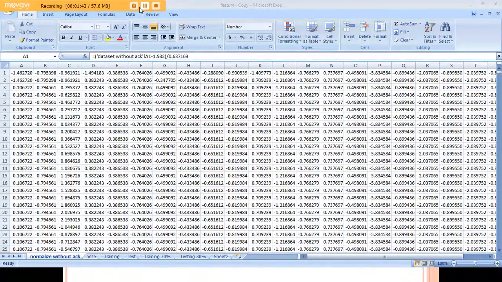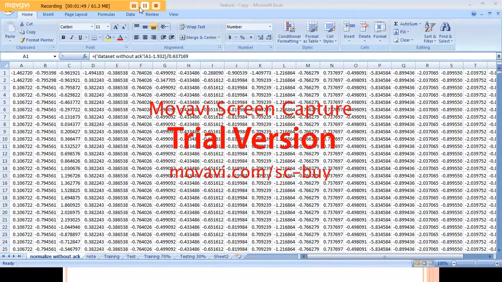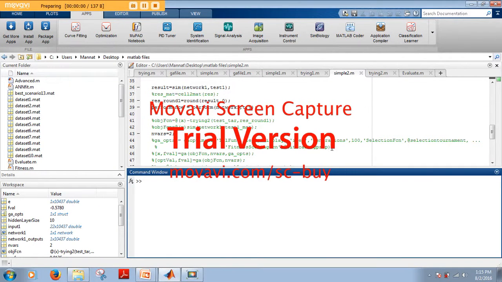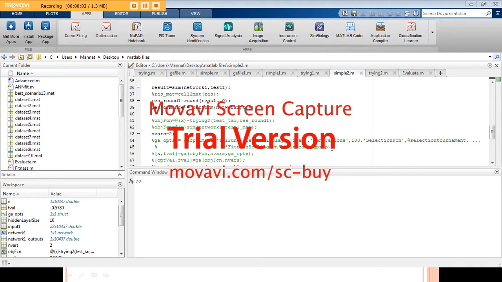After getting the trace file, we create a dataset. We normalize the dataset because some values would be hexadecimal, some would be integer, some would be alphabetic. So we normalize them, and it comes like this. This is basically the proposed architecture. We have discussed the creation of the dataset and data preprocessing. After creation of the dataset, now we come to the artificial neural network and genetic algorithm, which is basically a